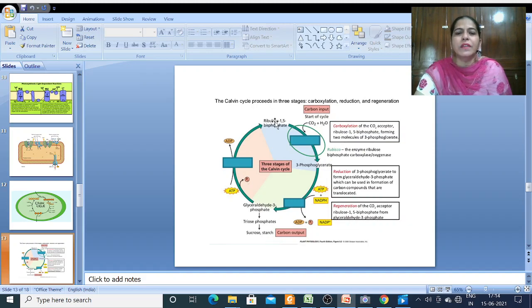The rest of the Calvin cycle is the regeneration part, where the carbon dioxide acceptor, that is RuBP, is regenerated from glyceraldehyde 3-phosphate, and ATP is utilized here also. ATP was utilized earlier in this reaction too, and NADPH is also utilized.